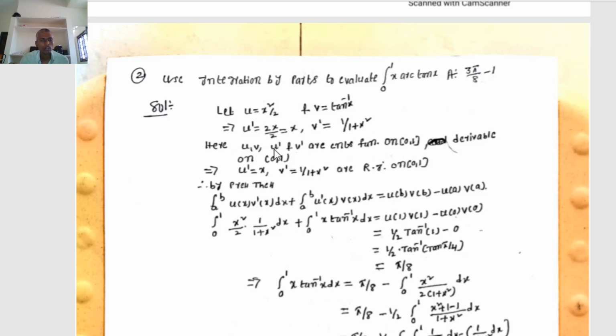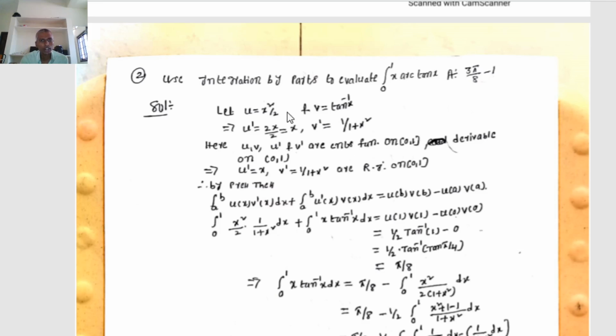Therefore, u, v, u' and v' are continuous functions on the closed interval [0,1] and derivable on the open interval (0,1). Every continuous function must be Riemann integrable. That implies u' and v' are Riemann integrable on the closed interval [0,1]. Therefore, u' = x and v' = 1/(1 + x²) are Riemann integrable on the closed interval [0,1].